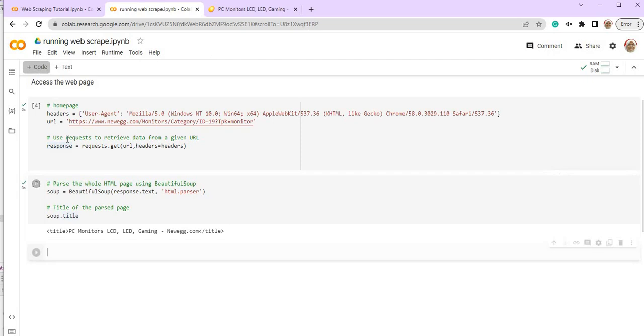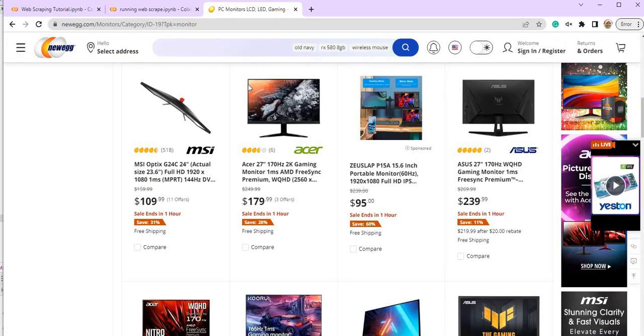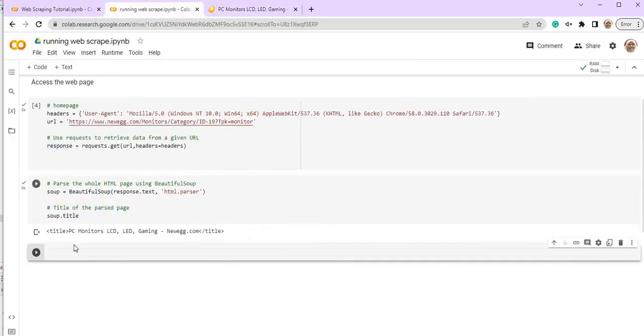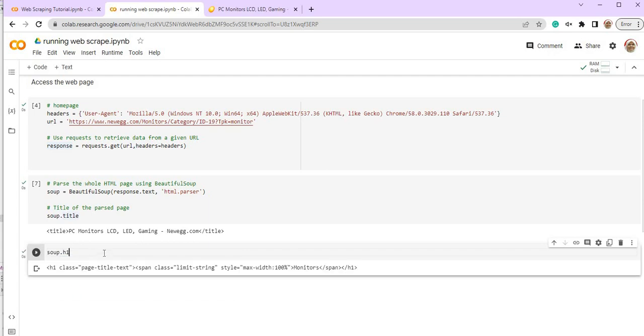So kalau nak baca kod lain, contoh nak baca mana, nak tengok dia boleh tak baca tag lain. Contoh kita nak tengok soup, apa yang ada dekat .h1, header 1. So adalah ini dekat header 1. Okay, so now